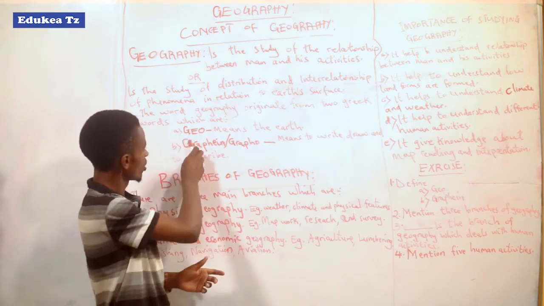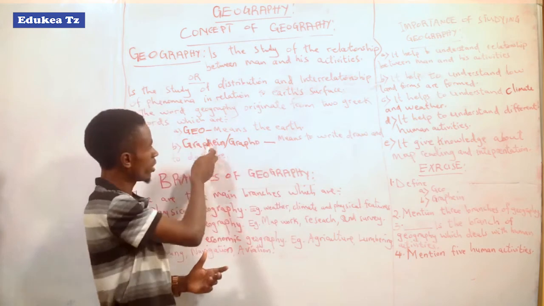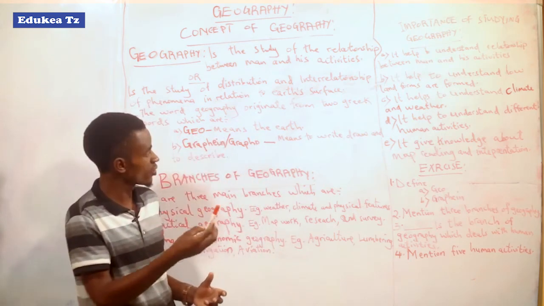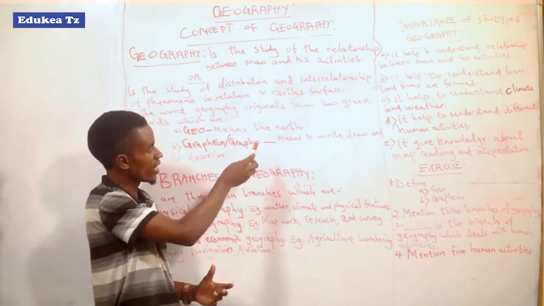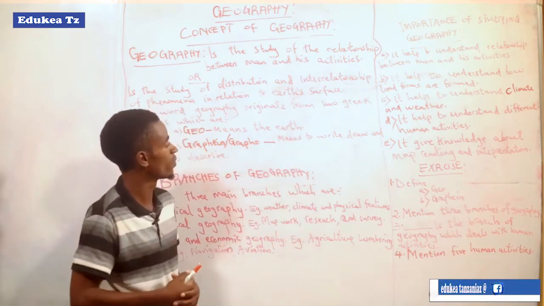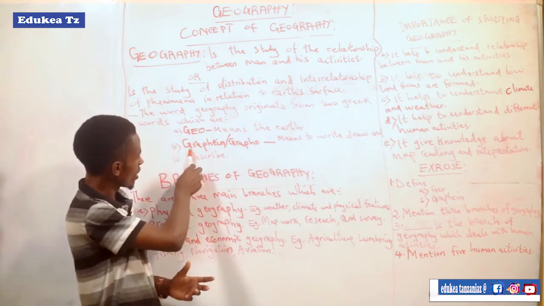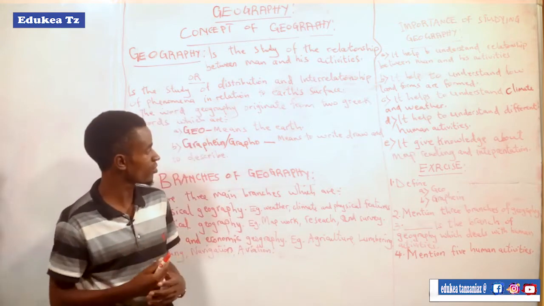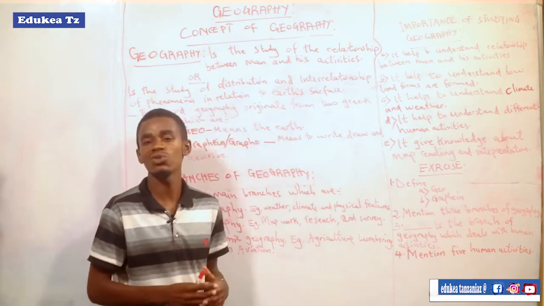So let's start with geo. Geo means the earth. Geo is the Greek word, but in English it means the earth. So geo and the earth are the same, but one is from Greek and the other from English. Also there is a word called graphein, or grapho. Grapho means to write and to describe.